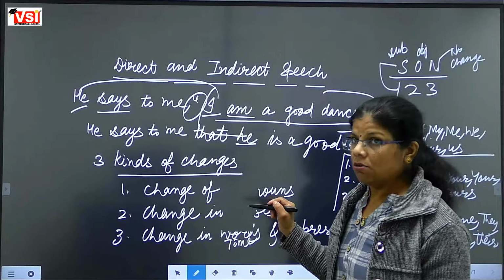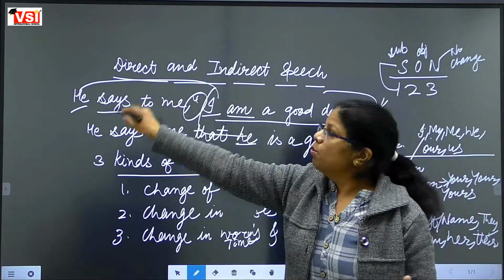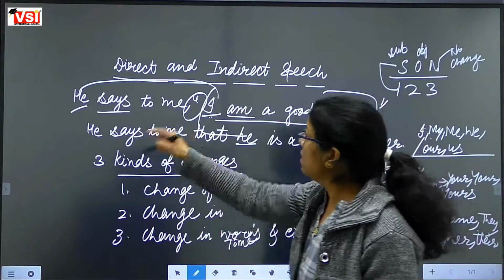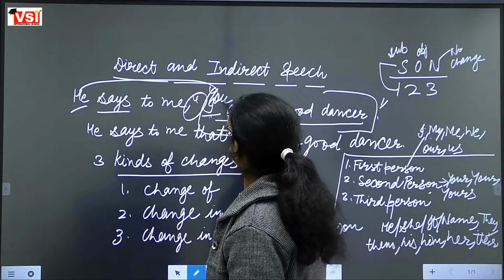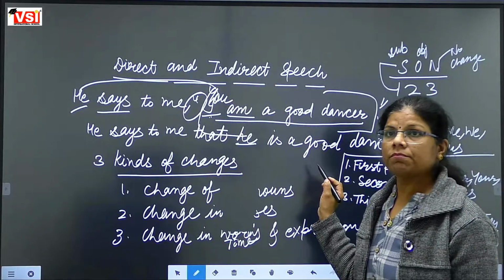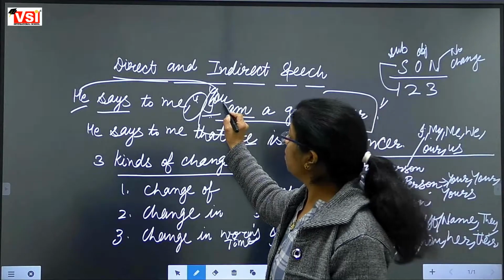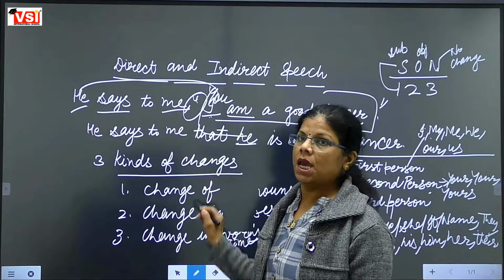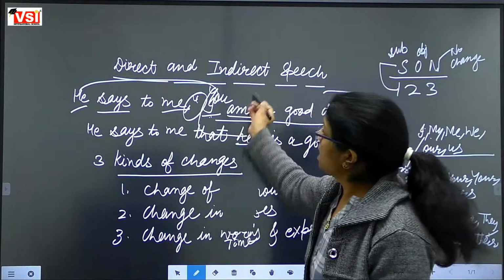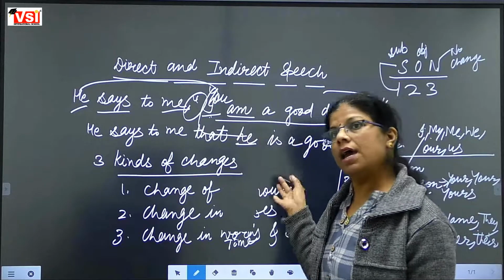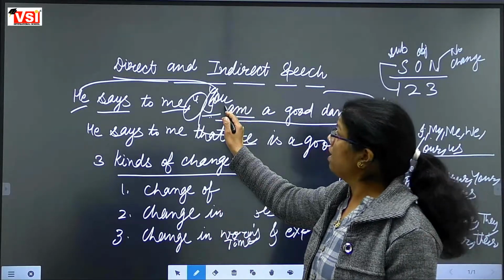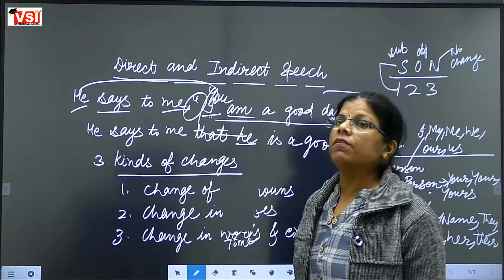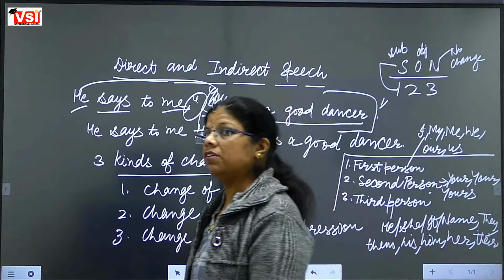ओके. Ma'am, अगर यहाँ पर my होता तो भी वो उसी के अकॉर्डिंग होता, बट इफ यहाँ पर you होता, he says to me, you are a good dancer. Then you is a second person pronoun. It will be changed according to object. Object क्या है यहाँ पर? Me है. Fine. So यहाँ पर क्या हो जाता? I का I ही रहता फिर. You जो है वो me के अकॉर्डिंग चेंज होता, तो ये I बन जाता. We will discuss it later on also. We will discuss one by one.